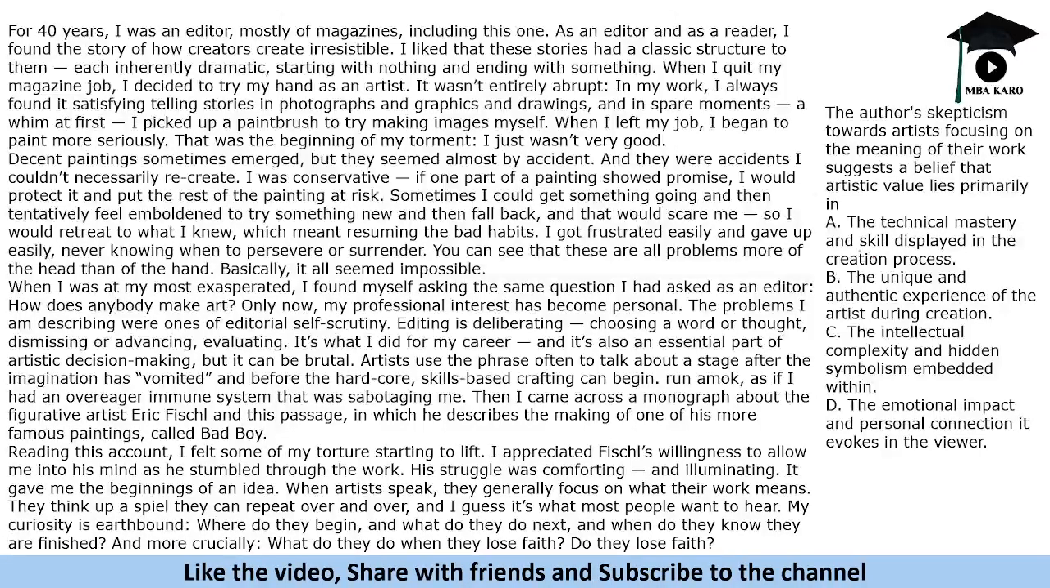The technical mastery and skill displayed, it is not that. Artists are already technically sound, right? So it talks about the meaning of their work. They try to create meaningful paintings. The reason is not about the technical mastery, or the unique and authentic experience of the artist during creation. Artists create things, but it is not about that. Let's evaluate other options also. The intellectual complexity and hidden symbolism embedded within. It says that focus on the work.